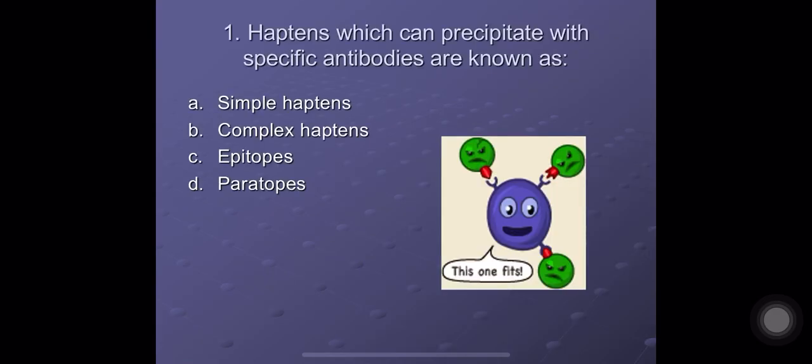Question number 1. Haptens which can precipitate with specific antibodies are known as A. Simple haptens, B. Complex haptens, C. Epitopes, and D. Paratopes. The correct answer here is B. Complex haptens. Complex haptens can precipitate with specific antibodies, while simple haptens cannot precipitate.